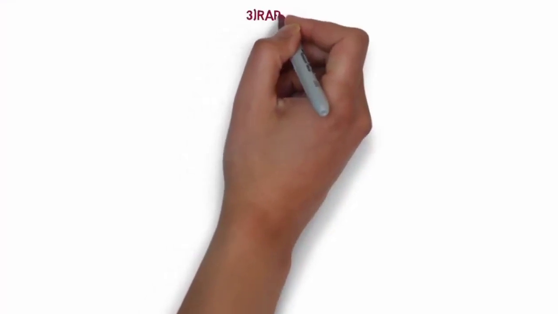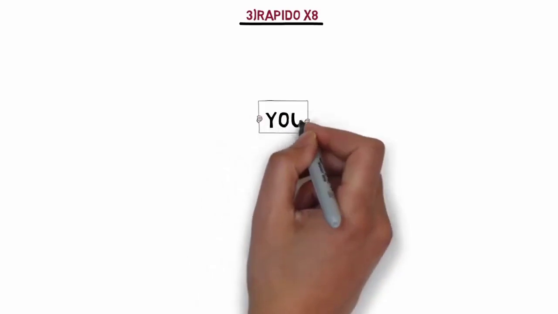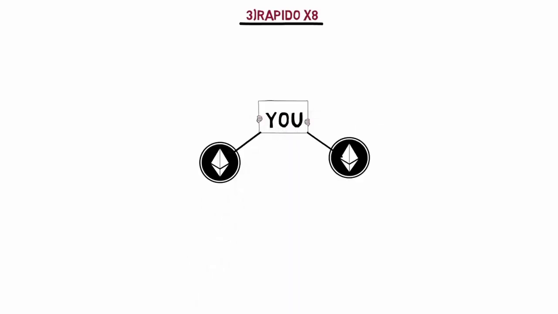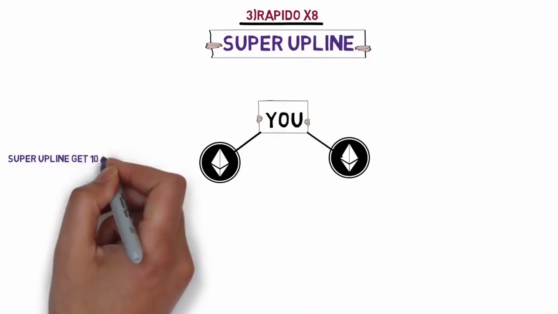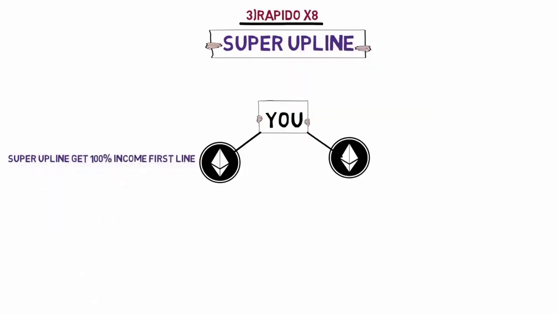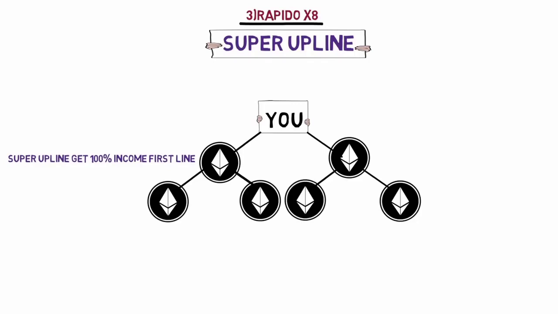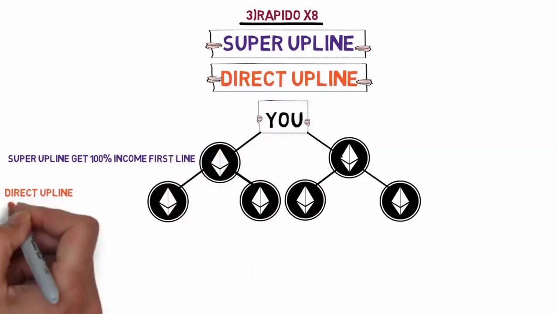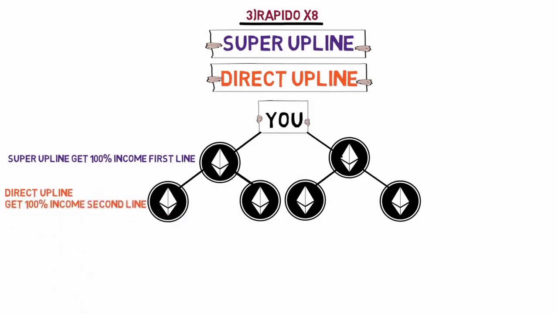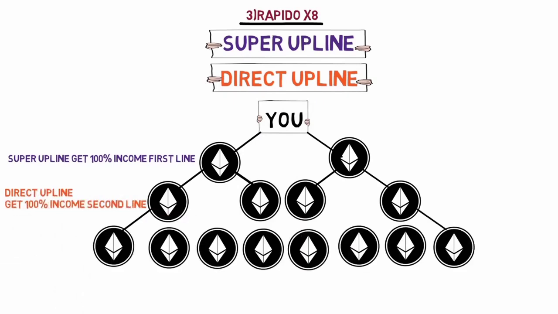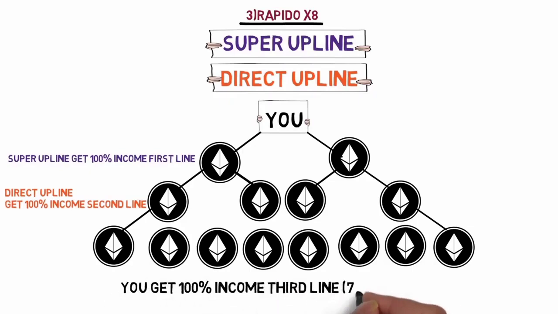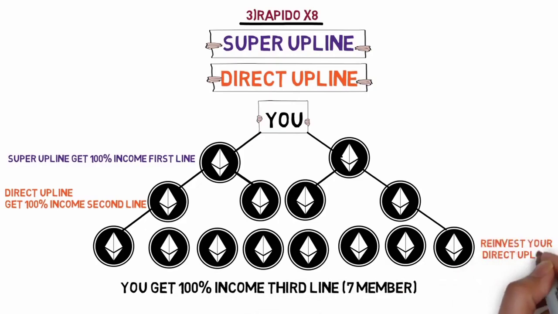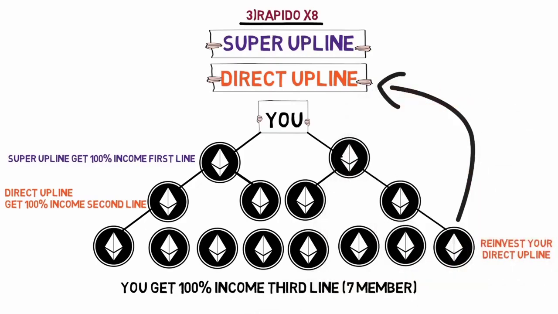So let's understand X8. Friends, X8 has 3 lines. 2 people arrive on the first line. You do not have income from both people. The income of those 2 people goes to your upline's upline, the super upline. Then there are 4 members on the second line. You do not have income from those 4 people. The income of those 4 people goes to your direct upline. Then 8 people come on the third line. Your income starts from here. Out of 8 people, you get income from 7 people. The 8th member goes into reinvest, and his income goes to your direct upline.